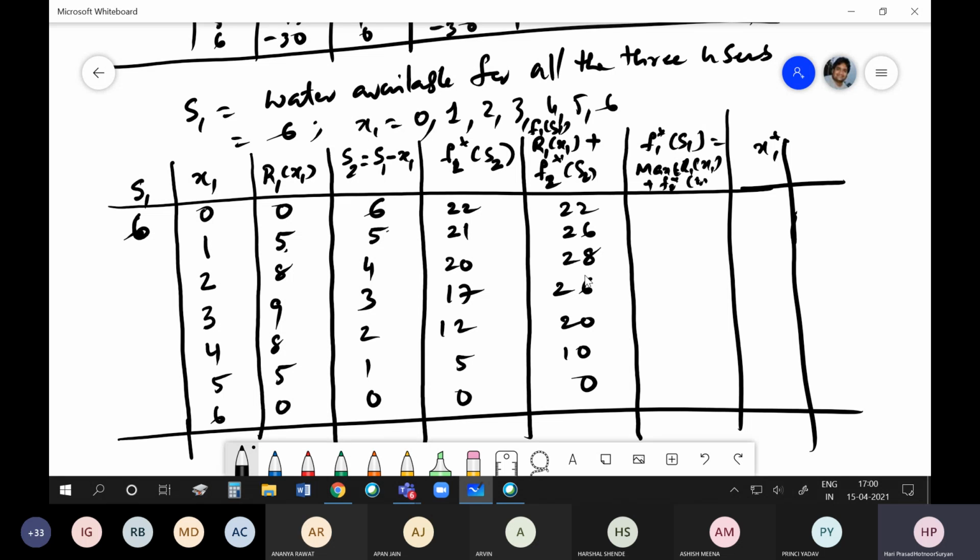What is the maximum of this? 28. Corresponding to 28, what is the x1 value? 2. 2, x1 star. Okay, so now what is the best optimum way of allocation?